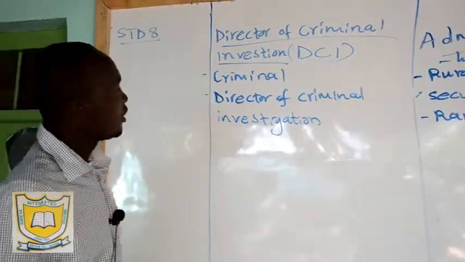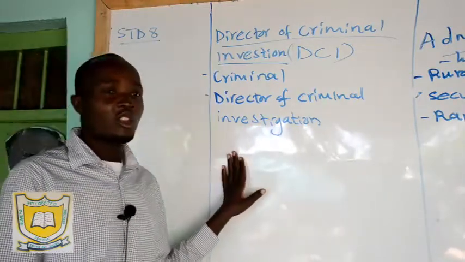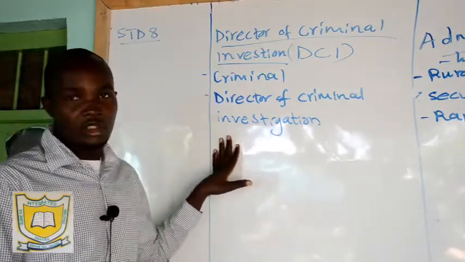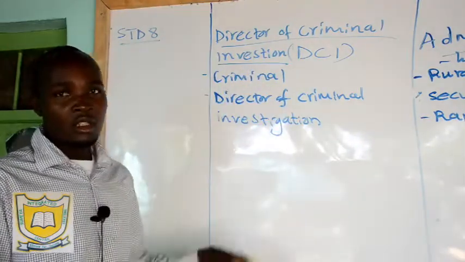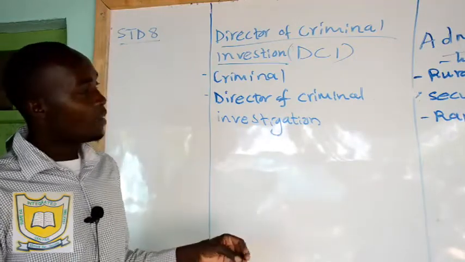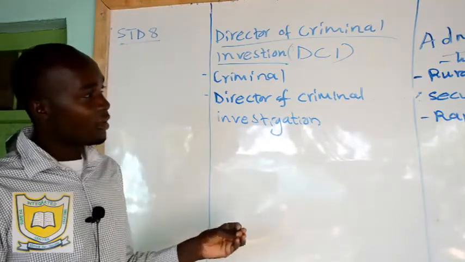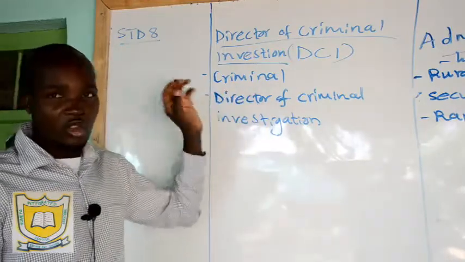So now, all that we have talked about, they are under what we call the National Police Service. All those units we have talked about: AP, Tourist Patrol Unit, the DCI, the Presidential Escort. All those, they are under what we call the National Police Service.